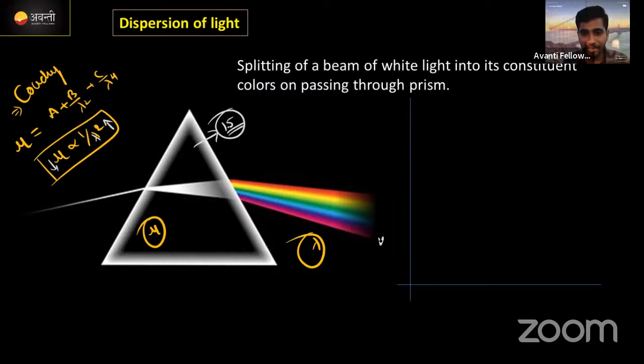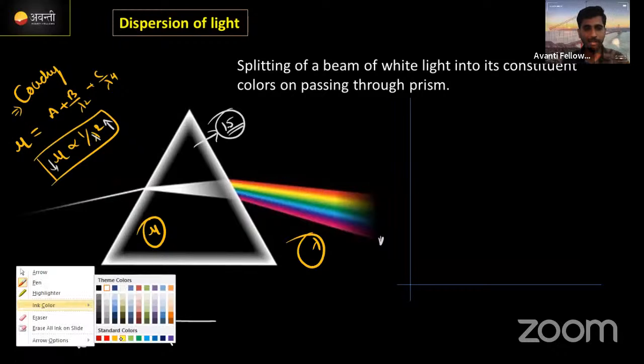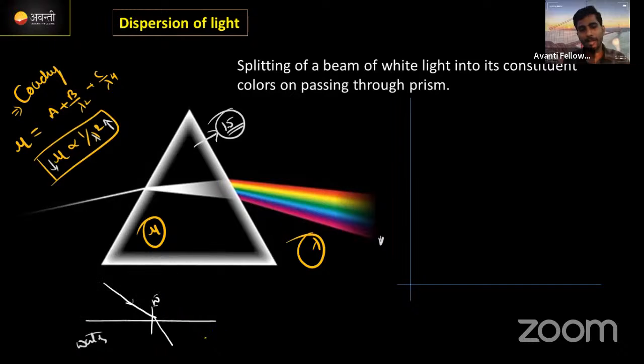This violet color, look here. Actually, we know that this is a medium of water. Listen, it's very important. If any ray of light is incident on it like this, it will refract towards the normal, it bends towards the normal. Correct? Now I'm going to change the water with oil. What is the refractive index of oil? More than the water. Correct?